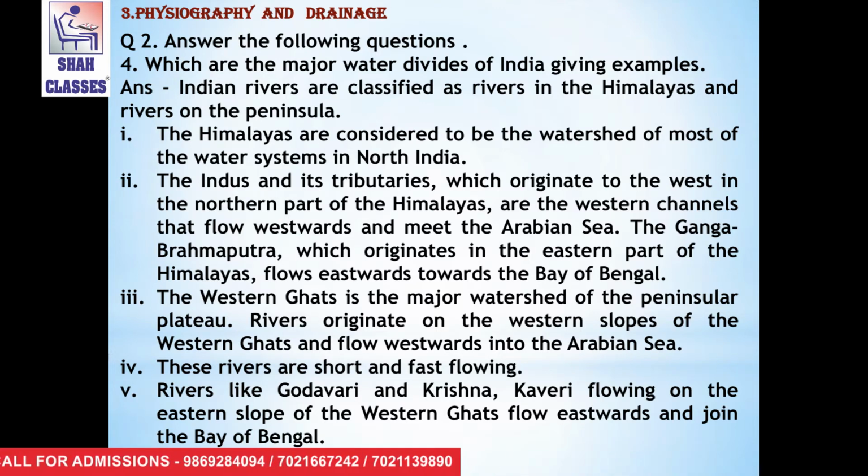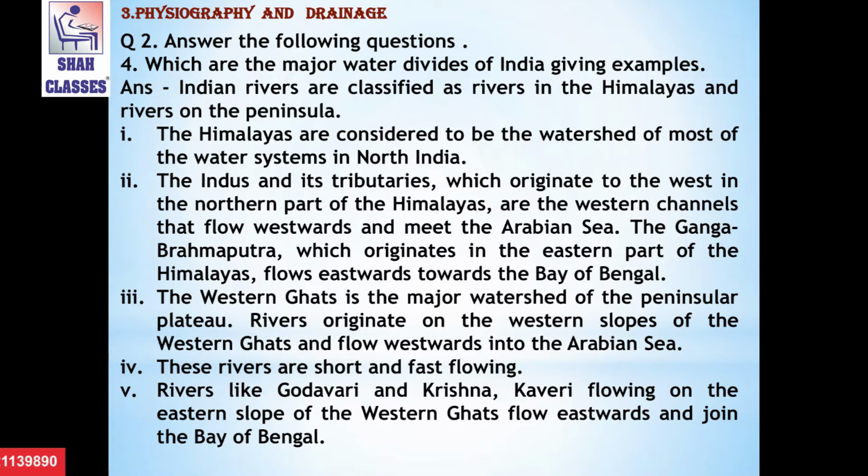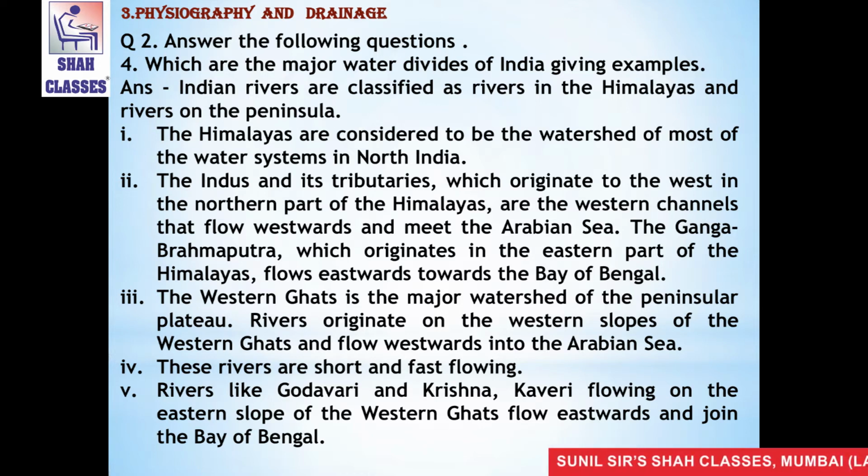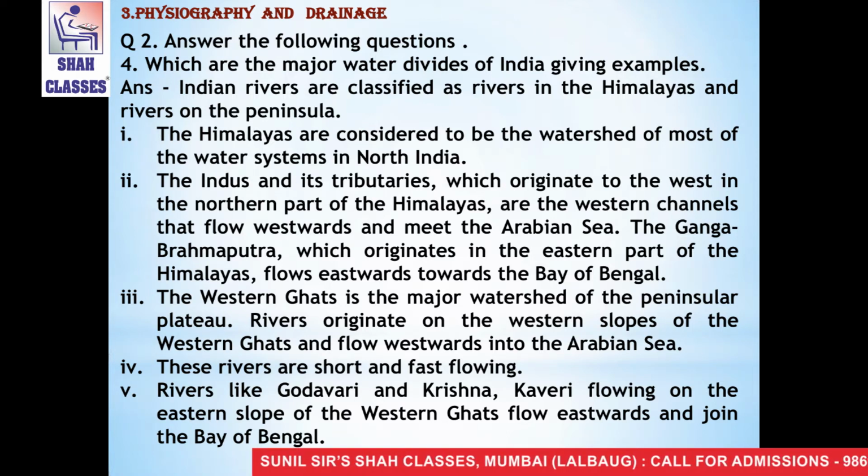The first point is, the Himalayas are considered to be the watershed of most of the water systems in North India. The second one is Indus and its tributaries, which originate to the west in the north part of Himalayas,